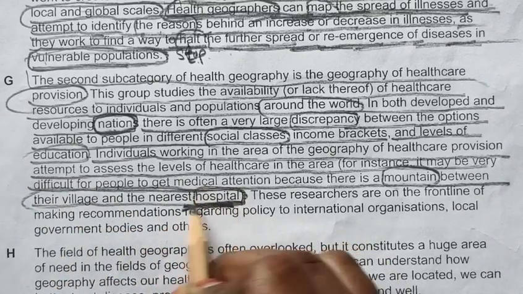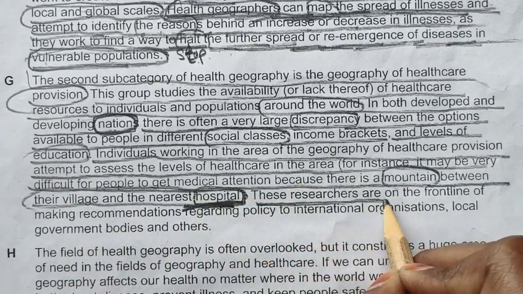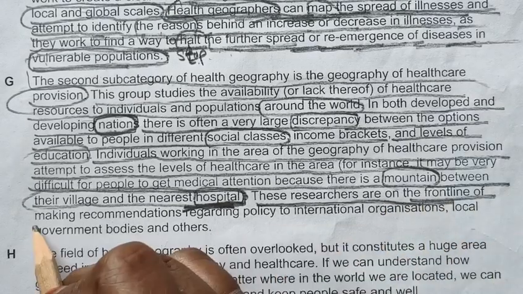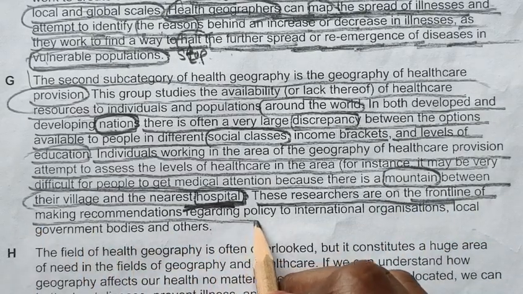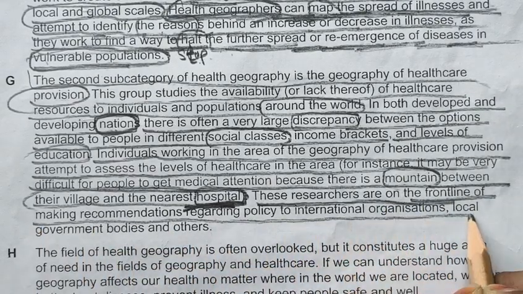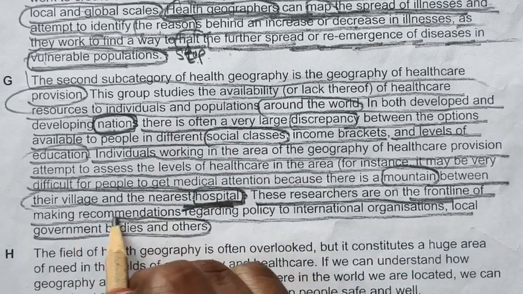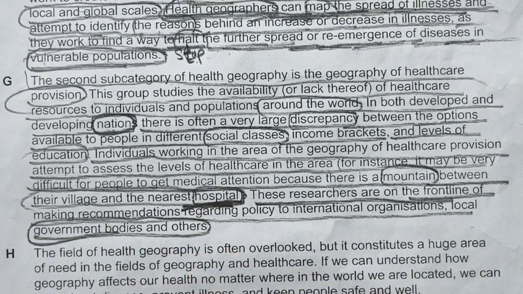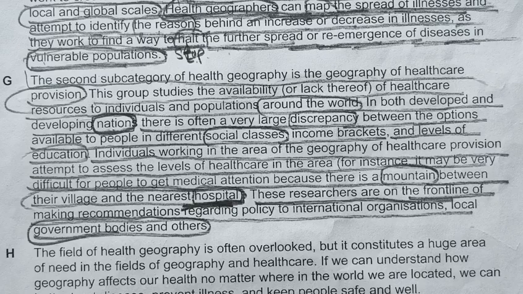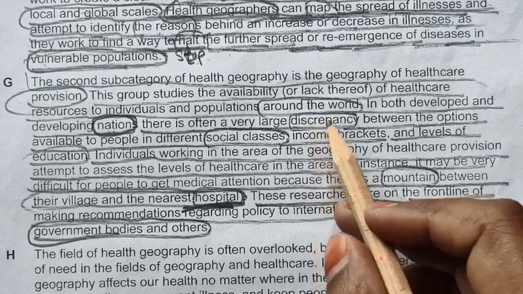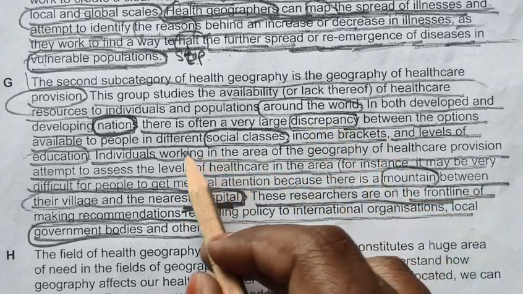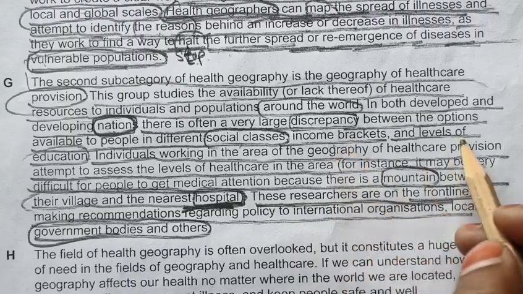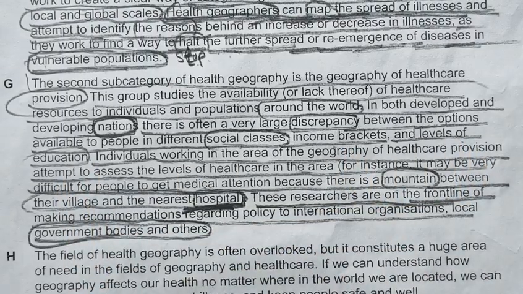Individuals working in the area of the geography of healthcare provision attempt to access the level of healthcare in the area. For instance, it may be very difficult for people to get medical attention because there is a mountain between their village and the nearest hospital. This is also our keyword, hospital. These researchers are on the front line of making recommendation regarding policy to international organizations, local government bodies, and others. So here they are talking about the difference between the options or treatment option between social classes, income brackets, and level of education. So now let's see whether we are getting our answer or not.